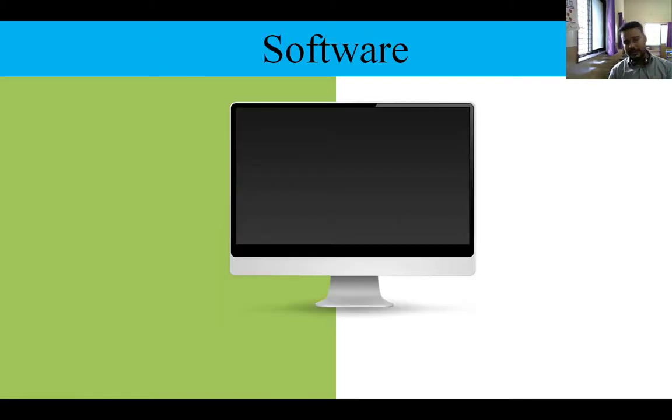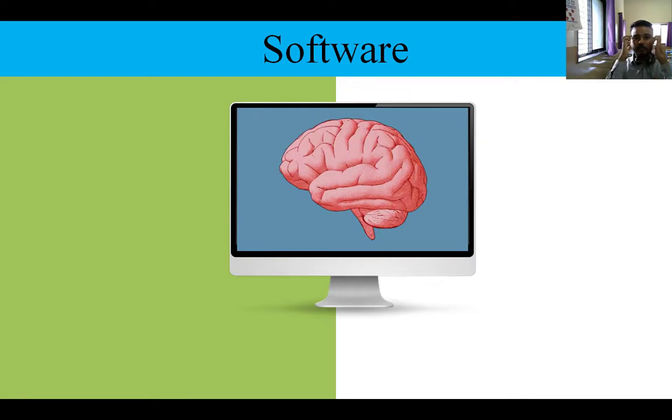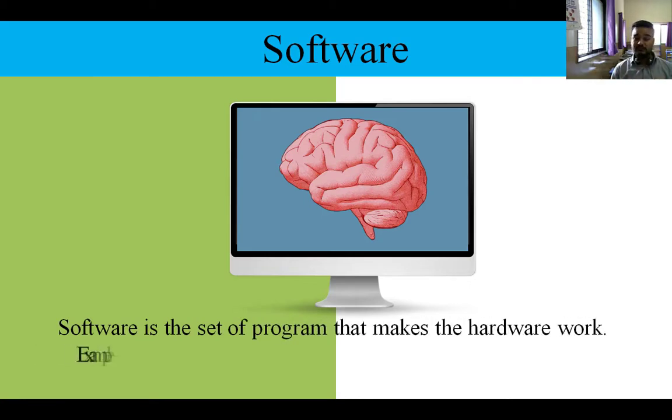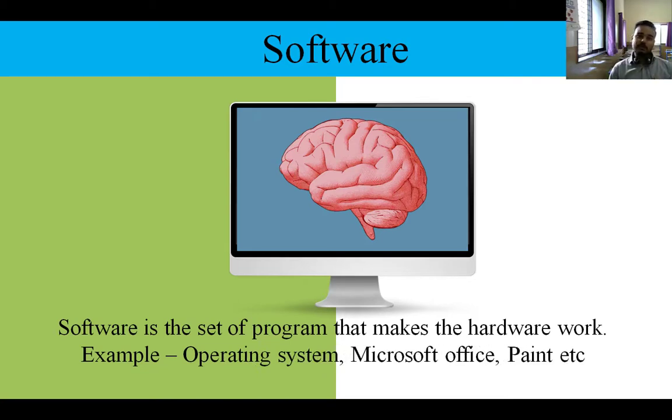Now, what is software? As I told you, software is like the brain of your computer. It is a set of programs written in particular programming languages. And what is the function of these programs? They make your hardware work. Like if you have a mouse and your computer does not have the programs or instructions for a mouse, then it is of no use. We cannot use your mouse then. So when you have hardware, it is working because of the software, because of the programs that are stored in your computer.